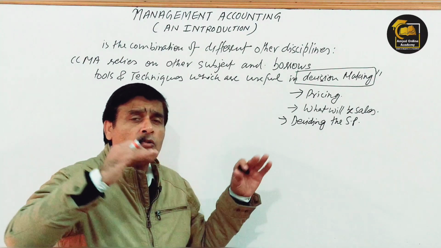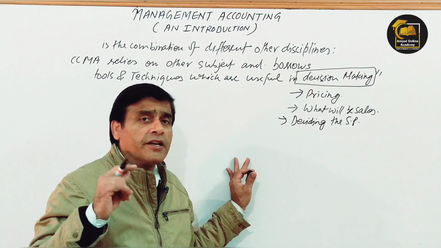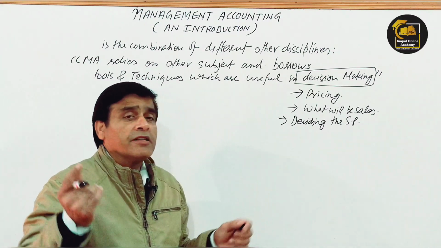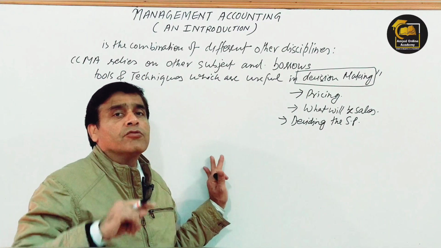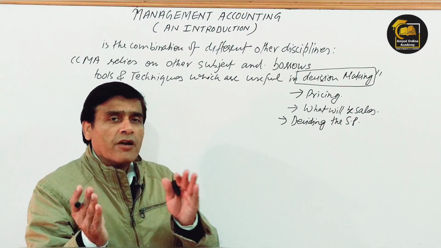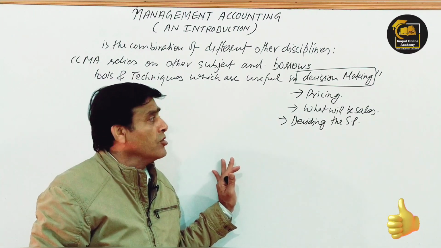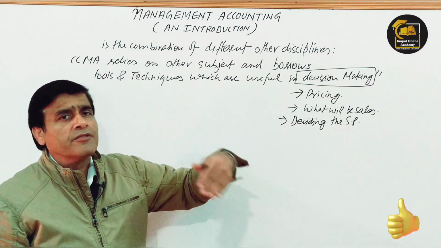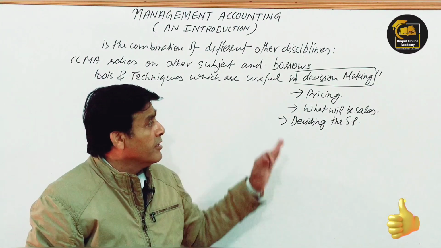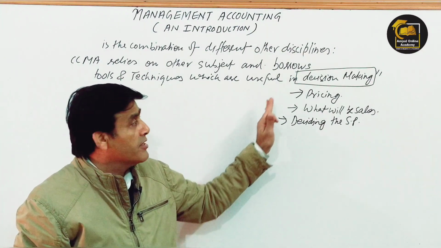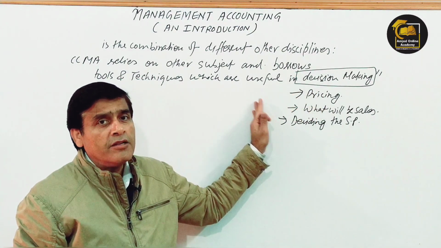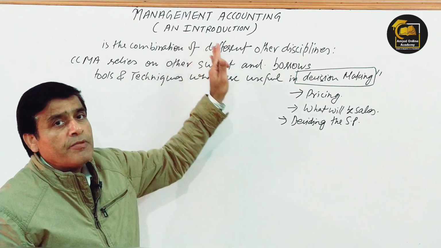So there are a lot of alternative decisions which are taken by the top level manager, whether to shut down the business, whether to continue the business, whether we have to make the things or outsource the things from outside. There are several decisions which we will discuss in later videos, but here I am just citing some examples of decision making in which management accounting will be helpful.